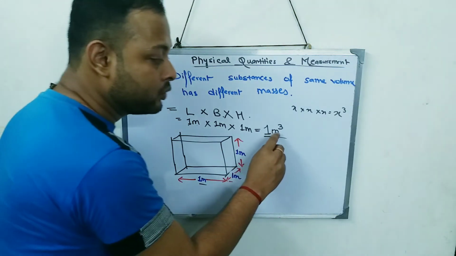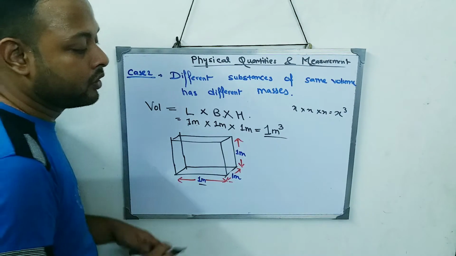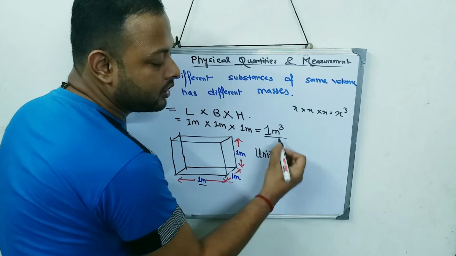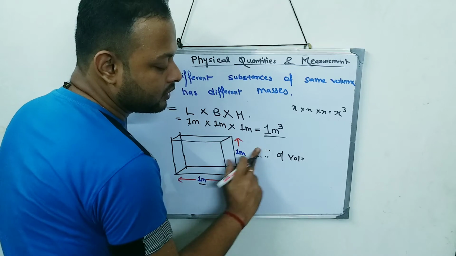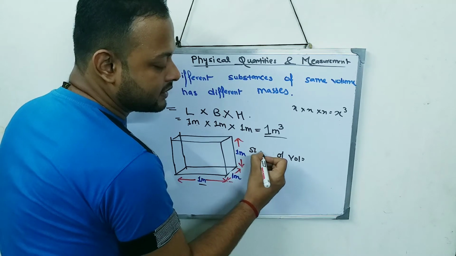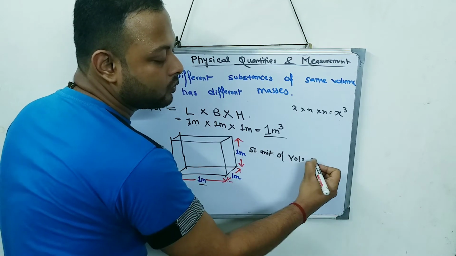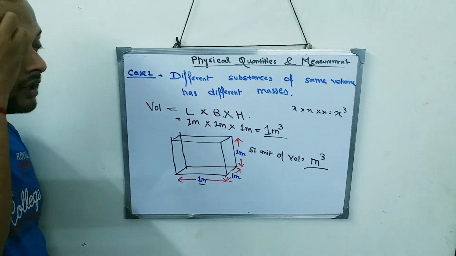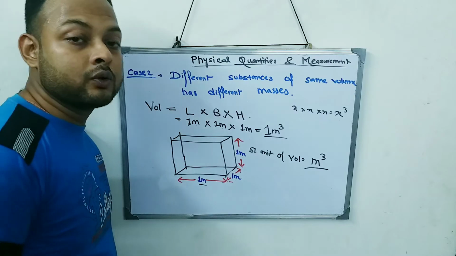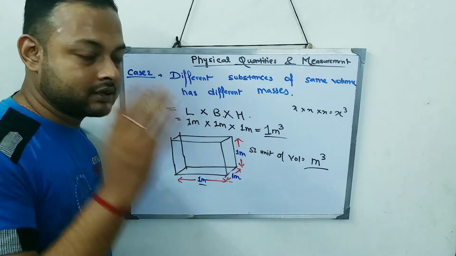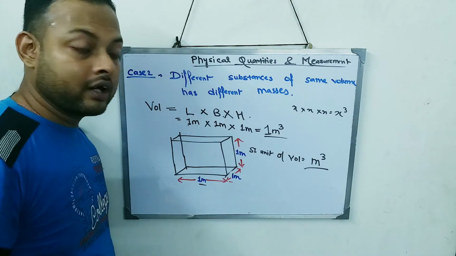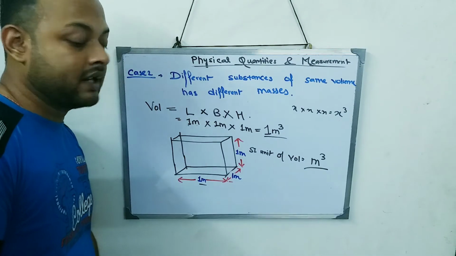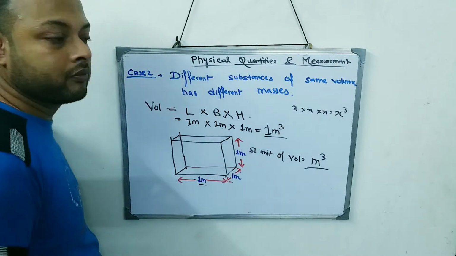Very important: the unit of volume. The SI unit of volume is meter to the power of 3, or meter cube. Remember this during the numericals that we will do in the next few videos. This will be a very important aspect. Meter cube is the SI unit of volume.